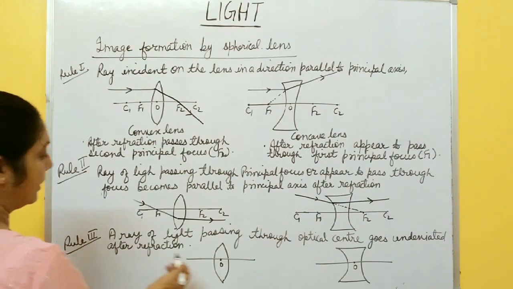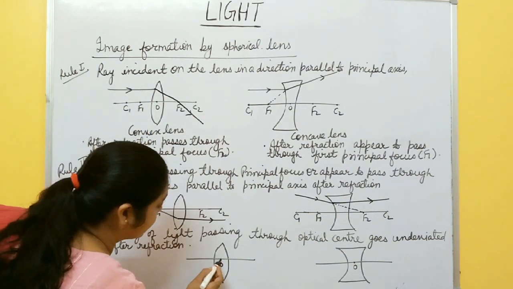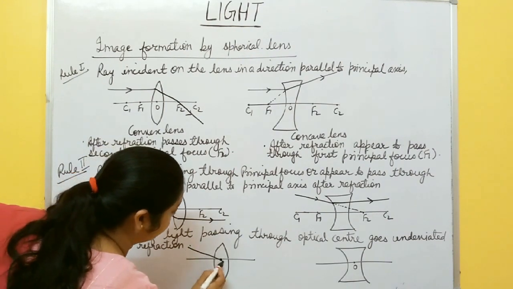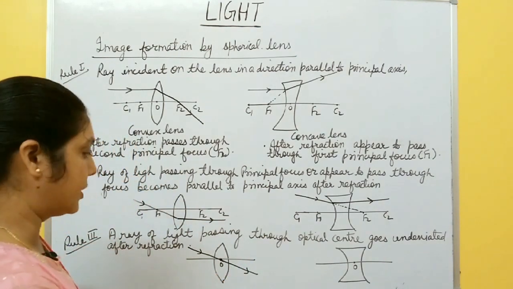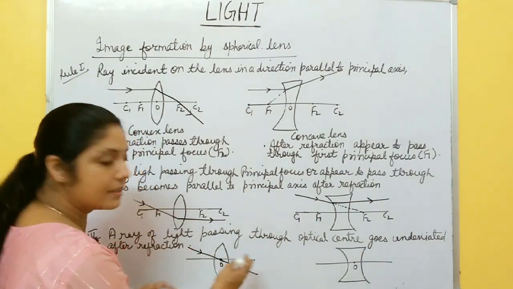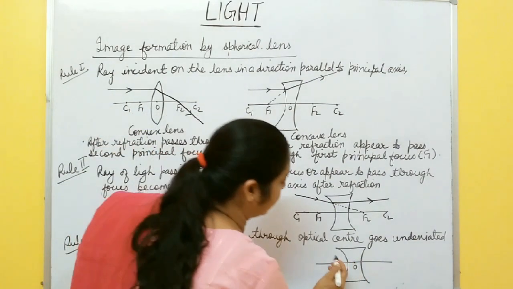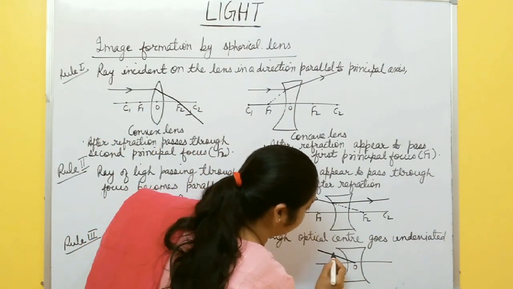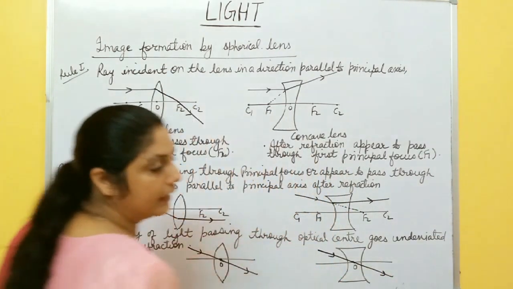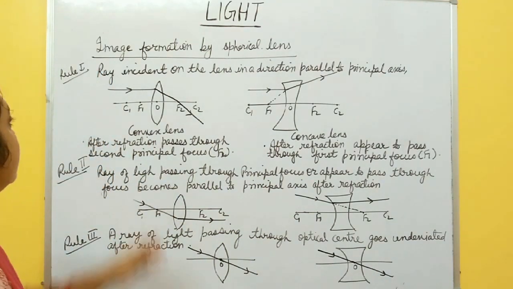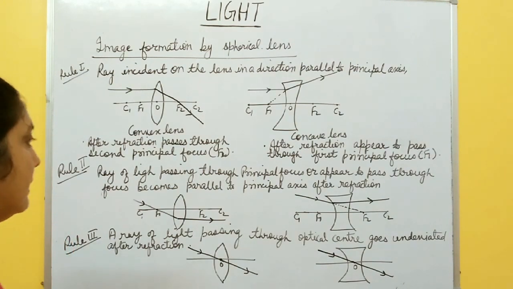Then third rule: if a ray of light is passing through the optical center, suppose the ray is going like this, it goes undeviated after refraction. It means it goes along the same path and same direction after refraction in both the cases. In case of concave lens also, if it is passing through the optical center, it goes undeviated like this. So there are three important rules when we draw image formation by concave and convex lens. You must remember all these three rules. Okay, take a screenshot.